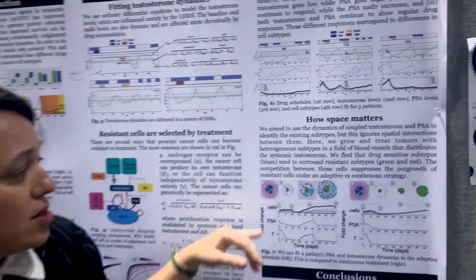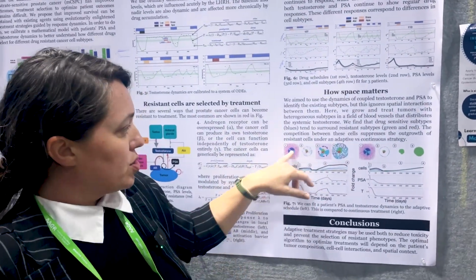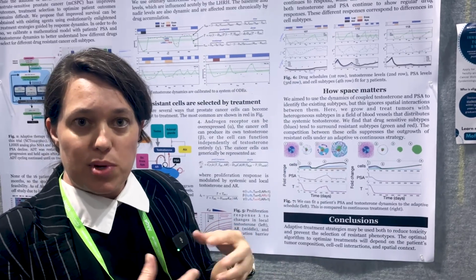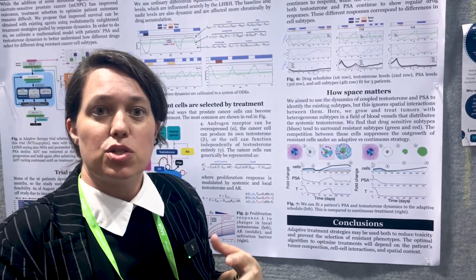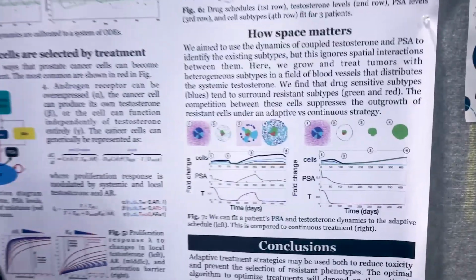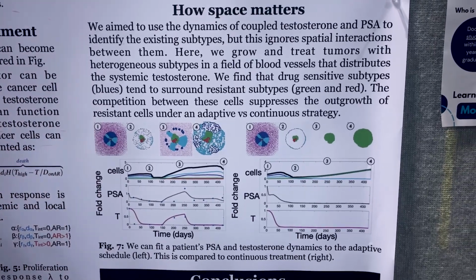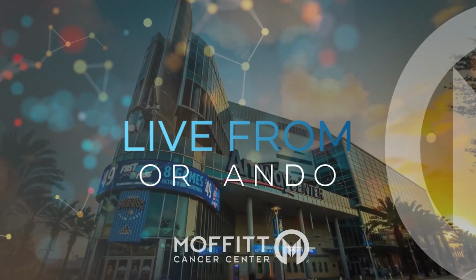Further results, we're trying to look at how this matters in space. You know, some of these cell types are interacting with each other and sometimes they're not, and so it really matters if these are in contact with each other and what happens over time. This is just kind of a basic idea in trying to understand the biological mechanisms.